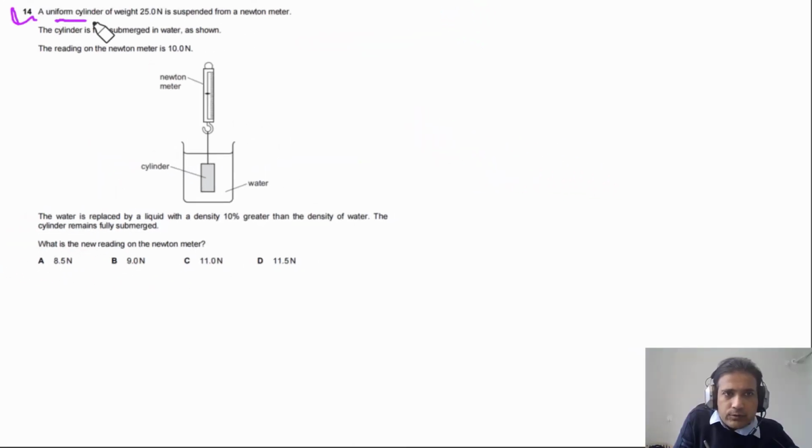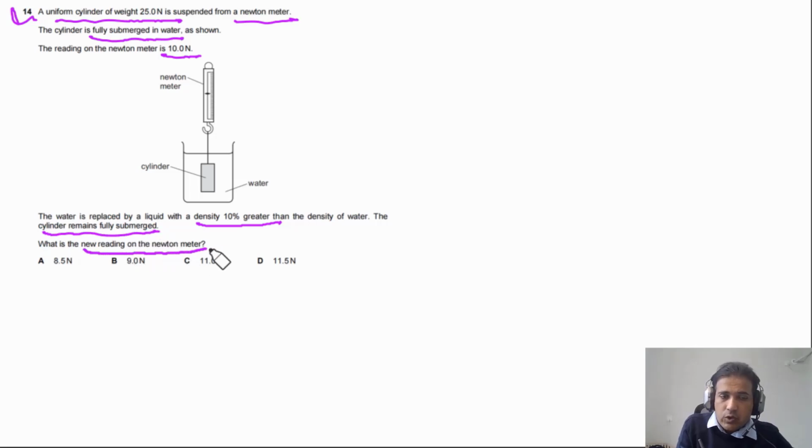Question 14 says a uniform cylinder of weight 25.0 newtons is suspended from a Newton meter. The cylinder is fully submerged in water as shown in the figure. The reading on the Newton meter is 10.0 newtons. The water is replaced by a liquid with a density 10% greater than the density of water. The cylinder remains fully submerged. What is the new reading on the Newton meter?